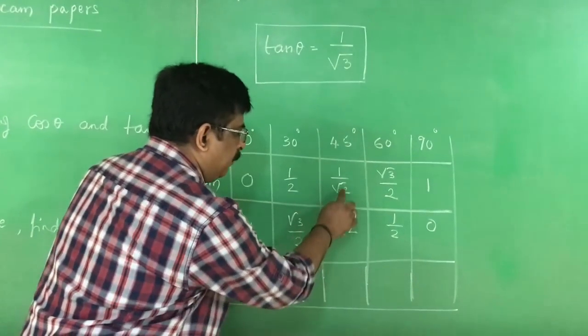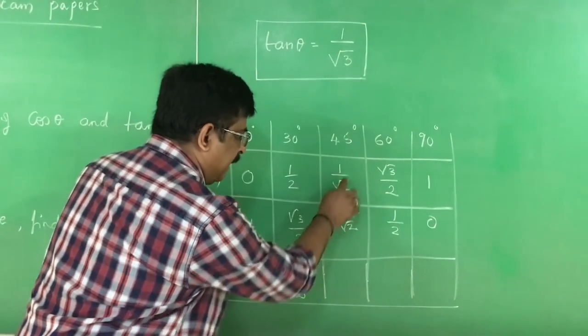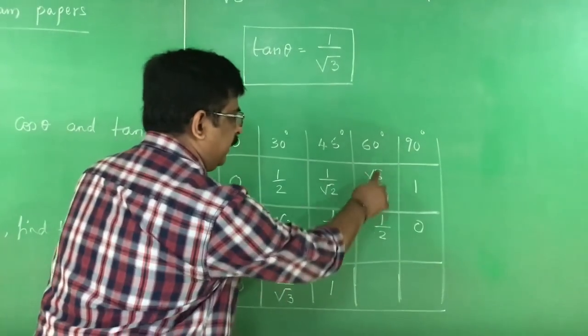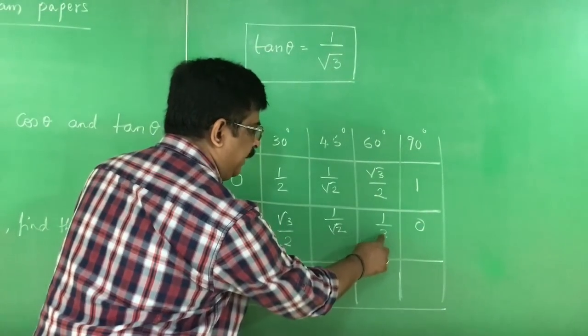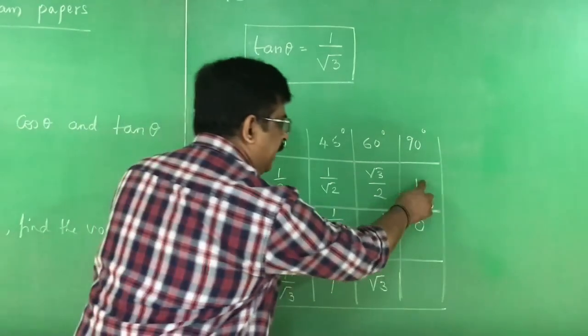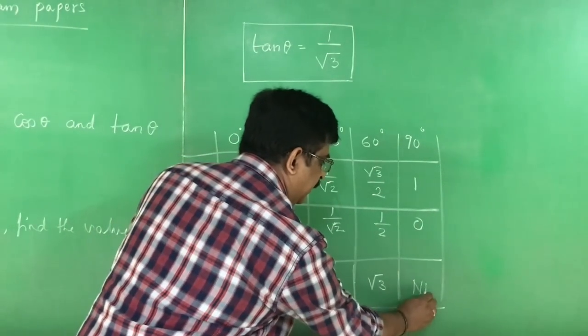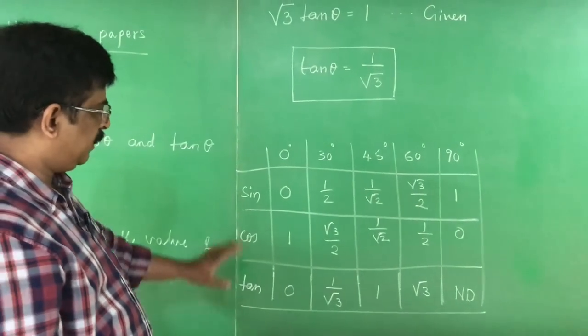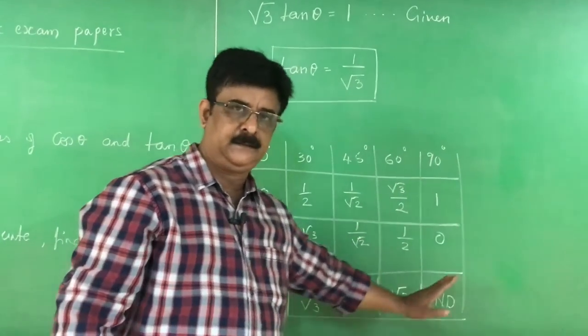Tan 45 is 1 by root 2 divided by 1 by root 2, same divided by same, which is 1. Tan 60 is root 3 by 2 divided by 1 by 2. The 2s cancel, giving root 3. And tan 90 is 1 by 0, which is not defined. This much you have to understand to solve this problem. Therefore, you have to write the chart like this.